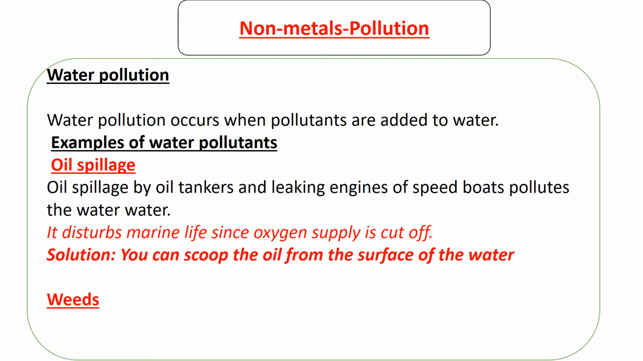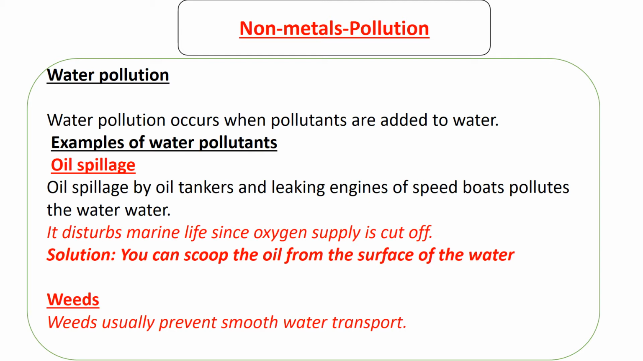Another water pollutant is weeds. Weeds are plants that grow without control. These weeds prevent the smooth water transport. This transport can be just the movement of water, as in hydroelectric power stations, which depend on the movement of water to produce electricity. If this movement is disturbed, then the hydropower plant cannot work as designed.